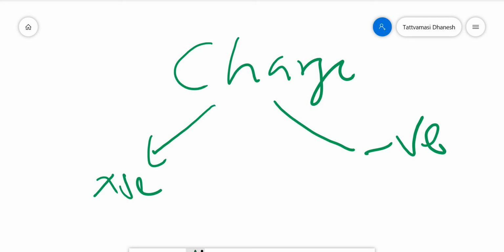So now I am going to talk about charge. What is charge? Charge is the most fundamental quantity in electricity. If somebody asks what is charge, what will you tell? Charge is the fundamental quantity in electricity. You know about fundamental quantities and derived quantities. In physics, you have fundamental quantities and derived quantities. In mechanics, mass, length and time are the fundamental quantities. Charge is the fundamental quantity in electricity.